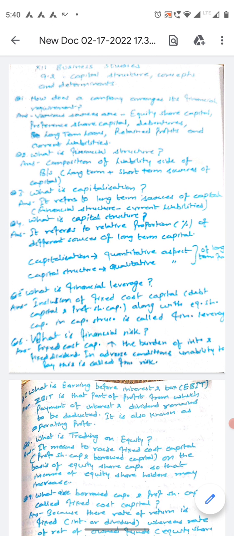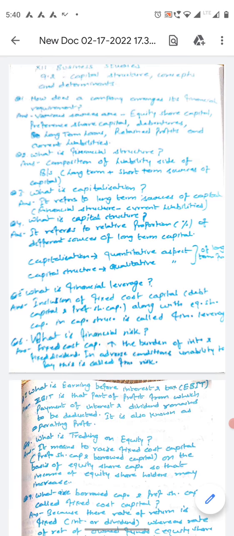Today we will start chapter 9.2, that is capital structure, concept and determinants. First of all, we must know how a company arranges its financial requirement. There are various sources through which financial requirement can be fulfilled, like issuing equity shares, issuing preference shares, debentures, long-term loans, retained profits and current liabilities.